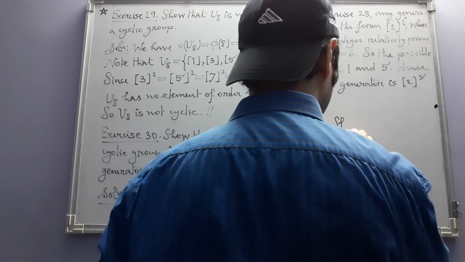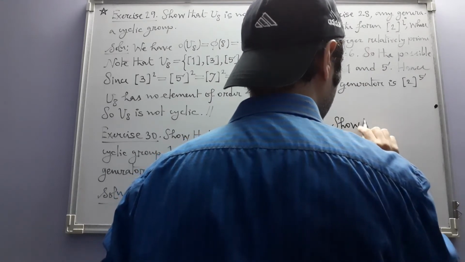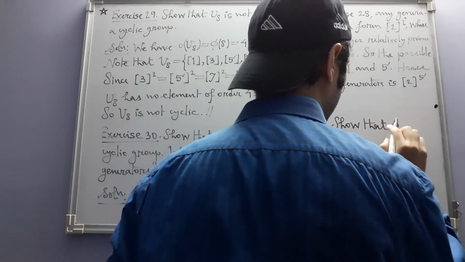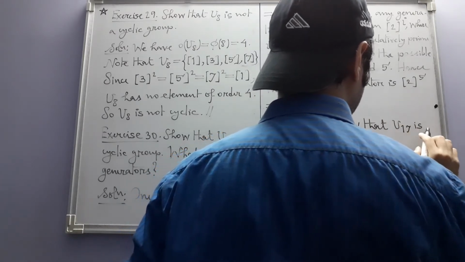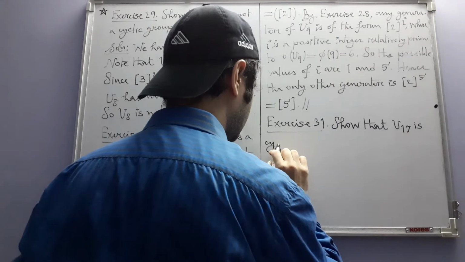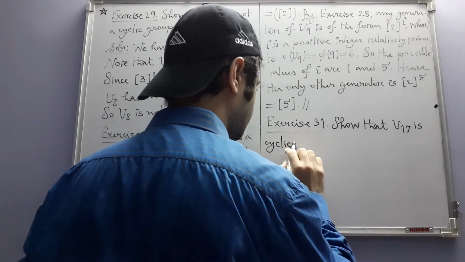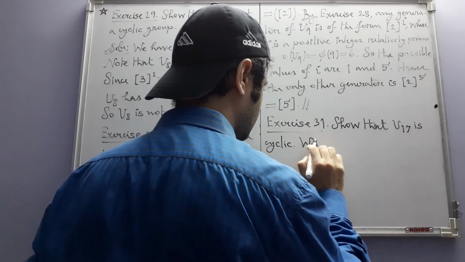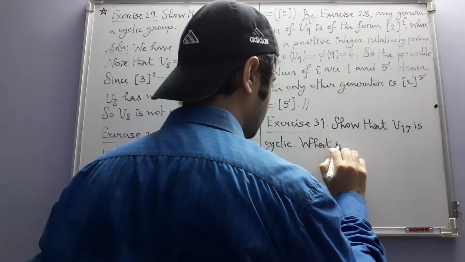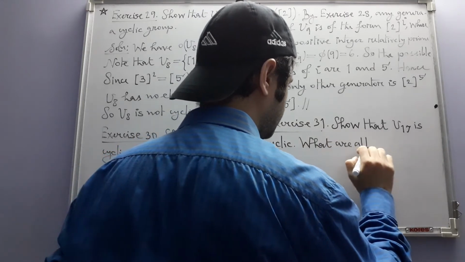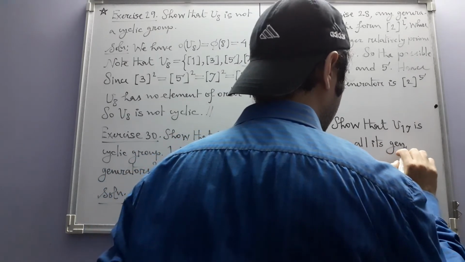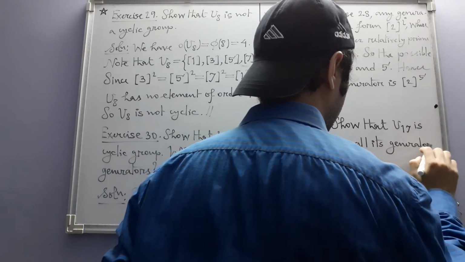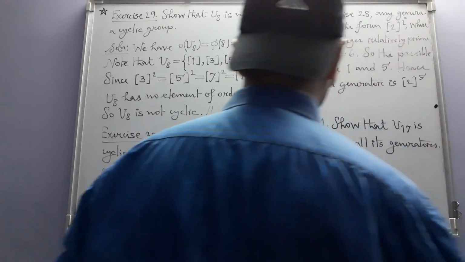Show that U17 is cyclic. What are all its generators?